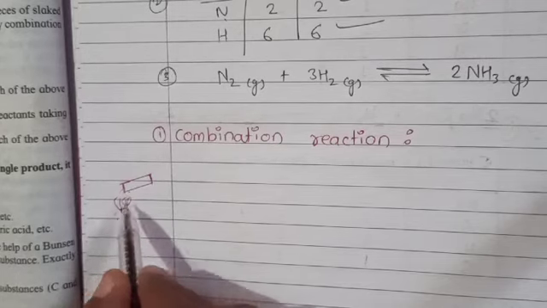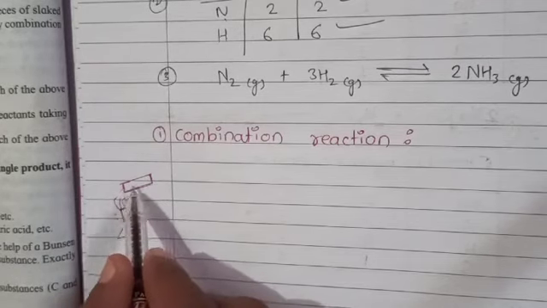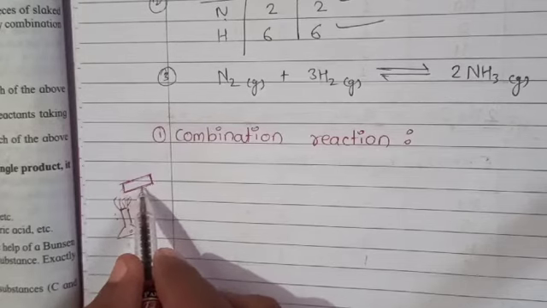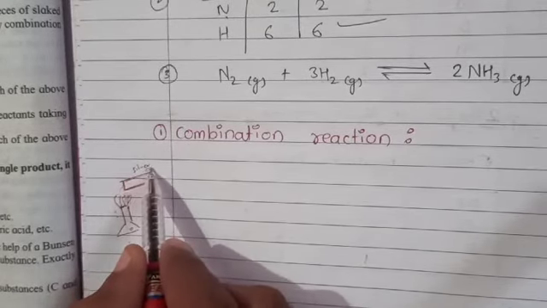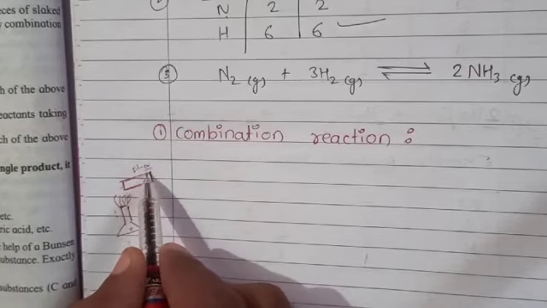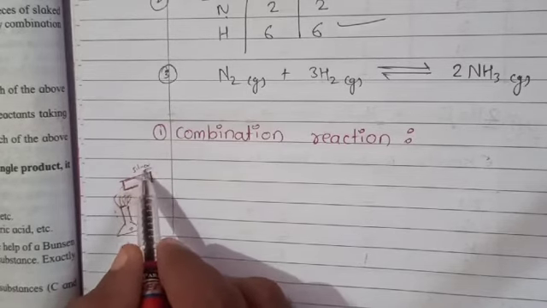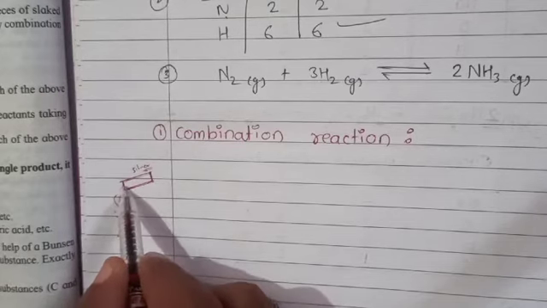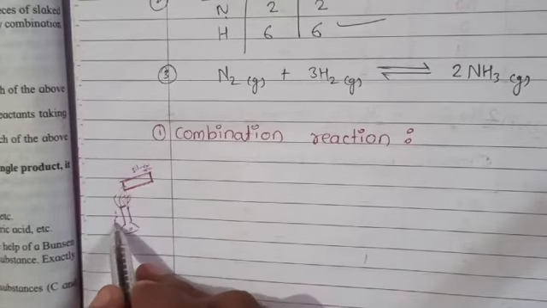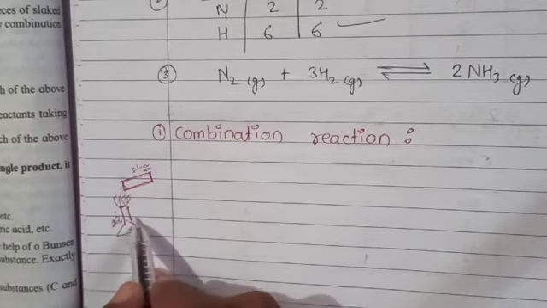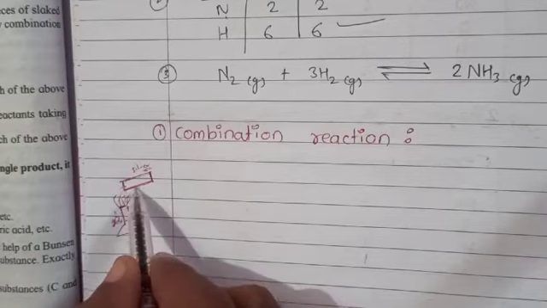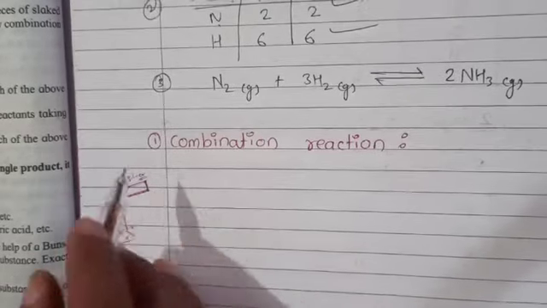Magnesium ribbon has a silver type color, very lustrous. It is a shining strip, and when we burn it, the white colored precipitate, white colored powder is formed below or near the burner.